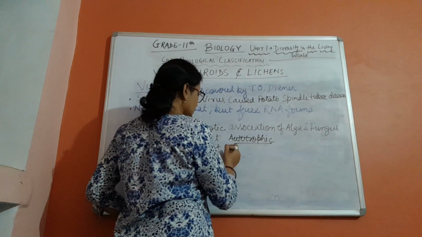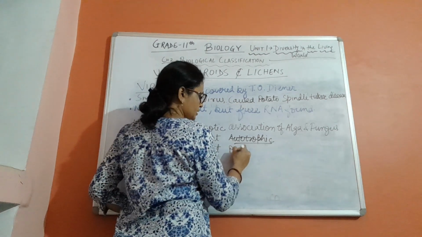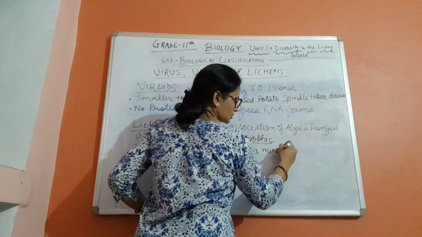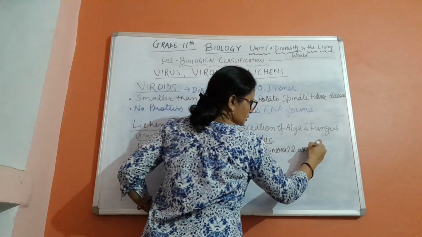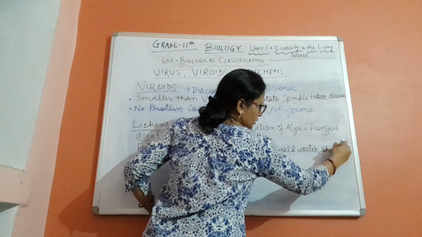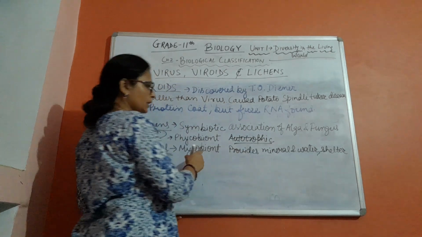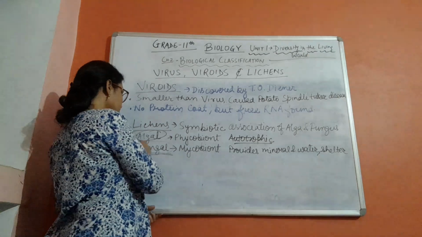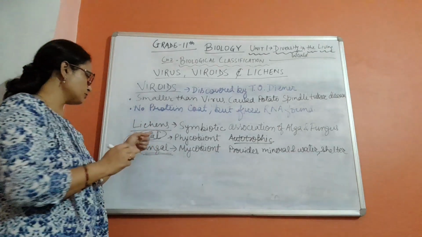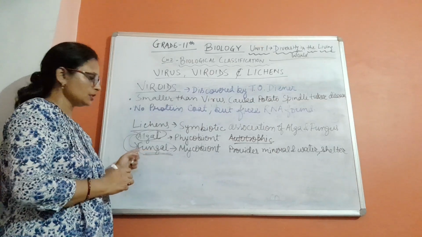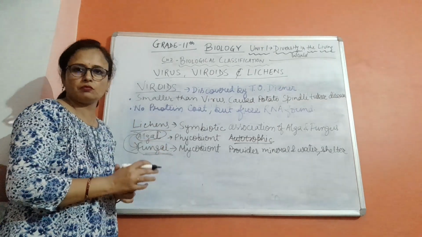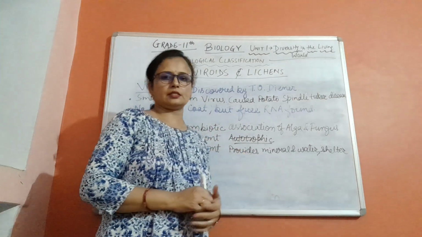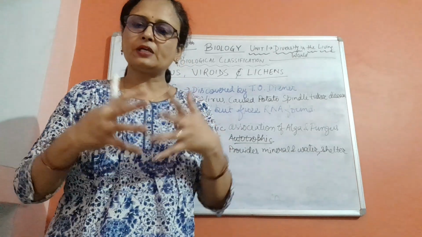But what is the work of fungus? It provides mineral, water and shelter to algae. So in this way both of them get benefit from each other, as algae prepares food and gives it to fungus, and fungus gives the other conditions which are required by algae, which are essential for algae, like water, minerals, shelter, etc. So in this way both of them get benefit from each other.